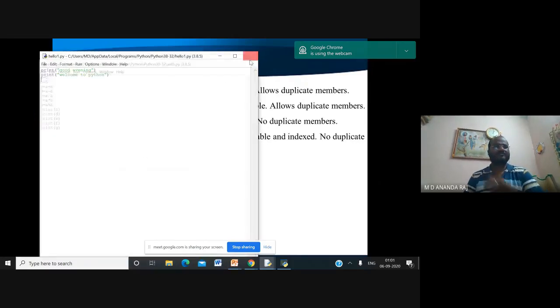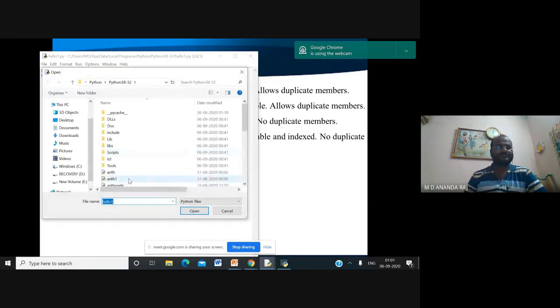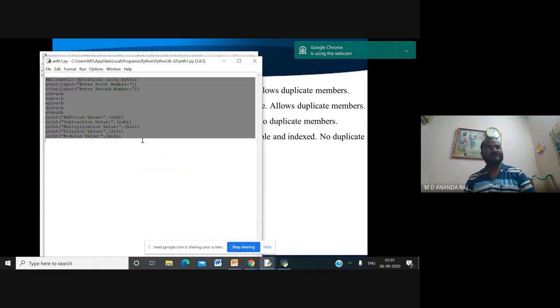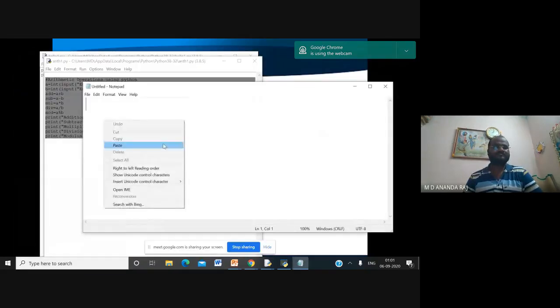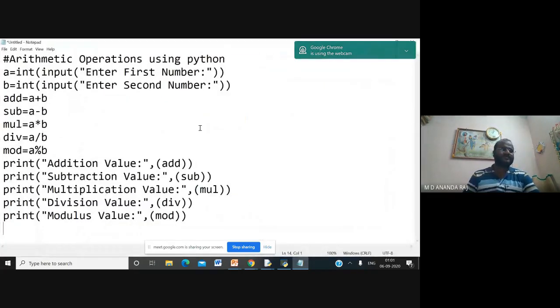So this is the arithmetic operation you have seen. Then open. This is another simple example for performing arithmetic operations. Instead of assigning the value, I want to dynamically give the input at runtime. So for that I need to write the code like this.